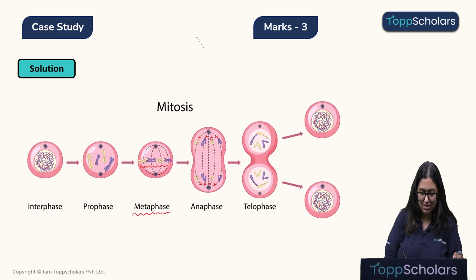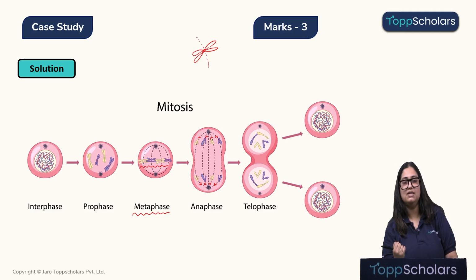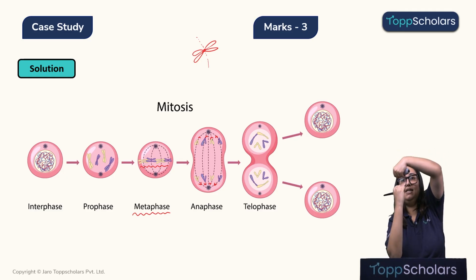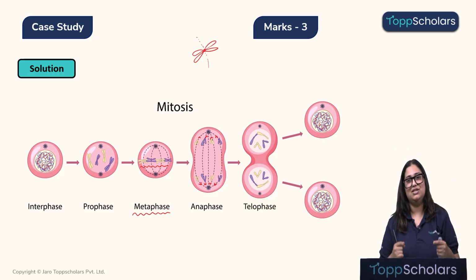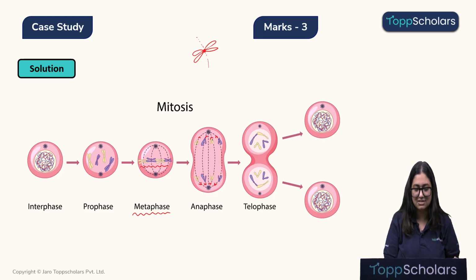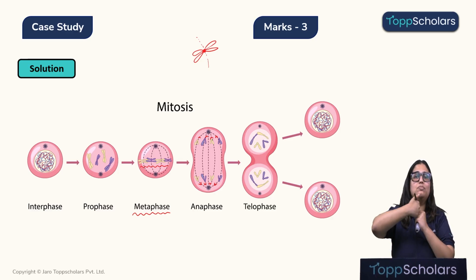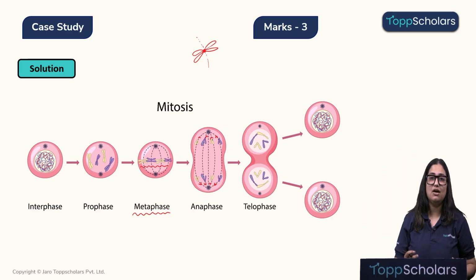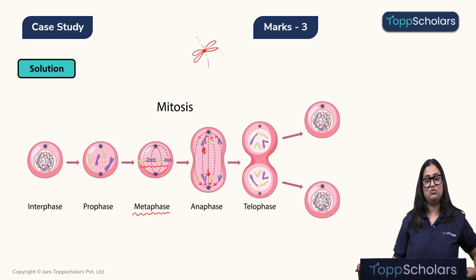So, let's look at this diagram, children, that I am going to draw. We know that the spindle fibers are attached to the centromere of the chromosomes. So, one spindle fiber is pulling the chromosome down, one spindle fiber is pulling the chromosome up, and they are pulling at the same time. So, that pressure will come on this centromere, because of which the centromere will break and it will take one part of the chromatid towards the upper pole and the second part of the chromatid towards the lower pole of the cell. So, we can see the chromatids are separated from each other and that phase will be the anaphase.